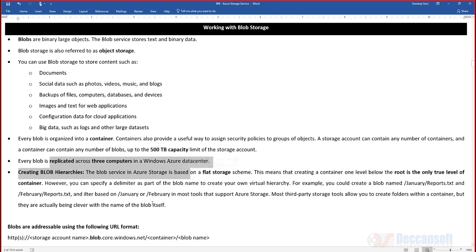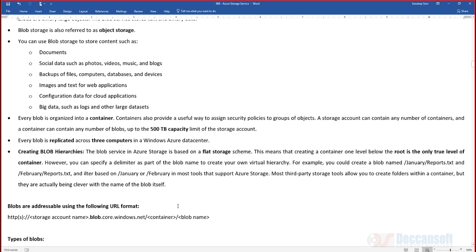Every blob is replicated based on the replication model and so on. Another important thing you should know: blob is a flat storage schema. That means all are at the same level. There is no hierarchy. But in case we want a hierarchical storage, what shall we do? In the name of the blob itself, we will frame it like this: January/reports.txt is one blob item.